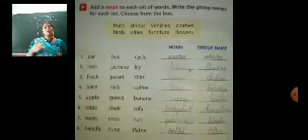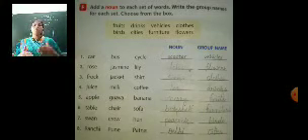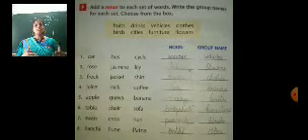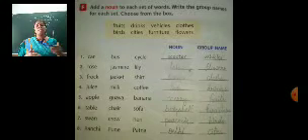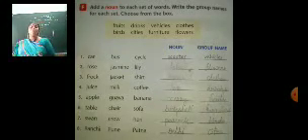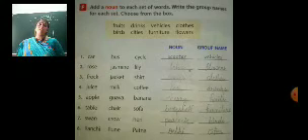Next is rose, jasmine, lily. These are all names of flowers. Next to these you will have to write according to your own choice, and it will come in the category of flowers because they are all names of flowers. So you can write lotus or any favorite flower which you like most.